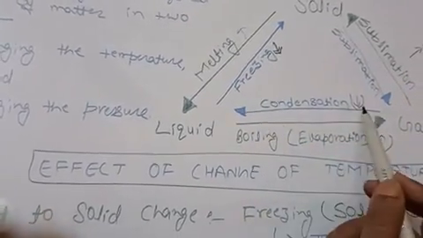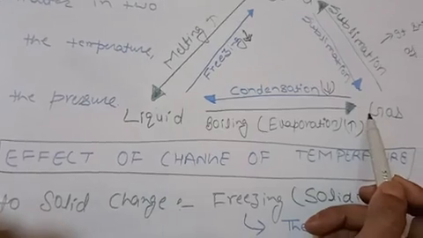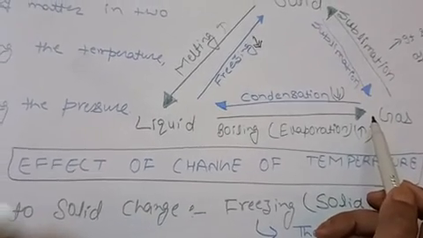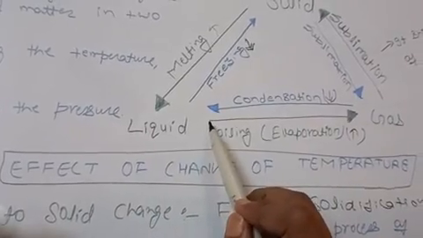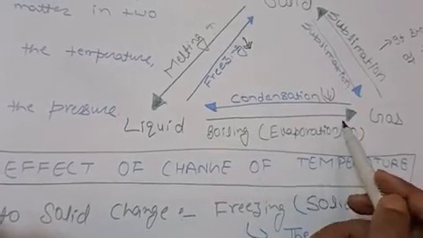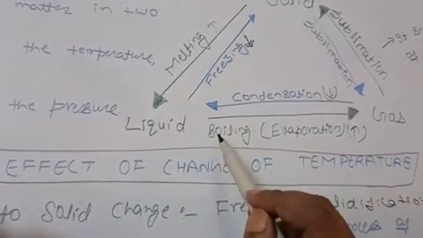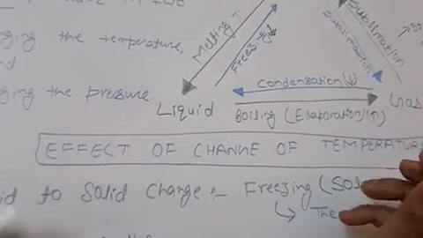If we cool the gas, or bring down the temperature, the state of matter will change into liquid state. And if we heat a liquid or water, then it will change its state from liquid to gas.